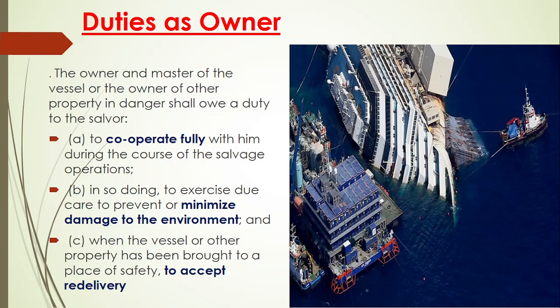Now the third point says that when the vessel or other property has been brought to a place of safety, the owner must accept the redelivery. So what is a place of safety? The salver has carried out the operation, and this ship, which was in danger, has been made upright and stabilized. Now it is brought to a place where the owner should accept the responsibility from the salver. It means that when the ship is stabilized and out of danger, the responsibility should be transferred from the salver back to the owner, and that is called accepting the redelivery. So this is the duty of an owner.